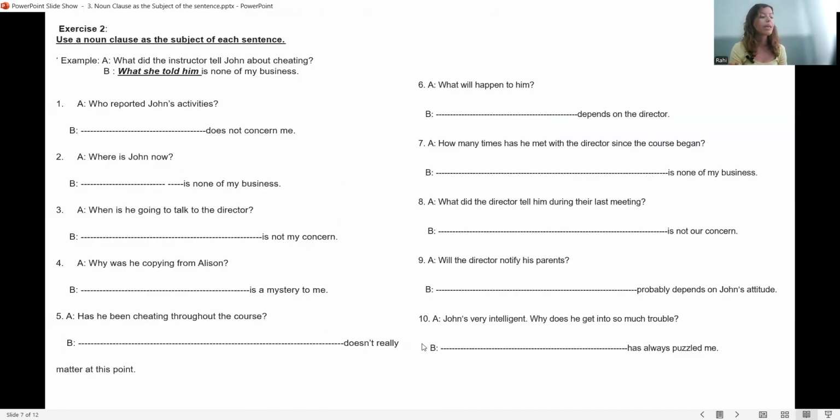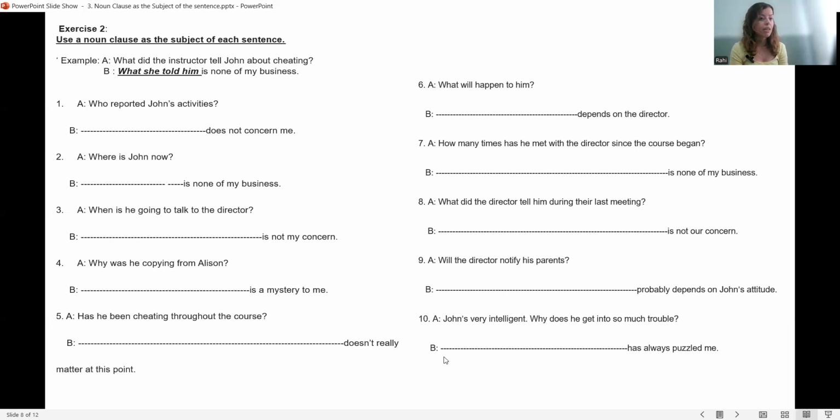Just a reminder. Now, in this exercise, you are going to use a noun clause as the subject of each sentence. For example, here you have this question. What did the instructor tell John about cheating? So that is the question that I need to use as the subject of the sentence. So what the instructor told him. Either you can use the instructor or you can use he or she instead. So what she told him or what he told him or what the instructor told him is none of my business. All of them are correct.